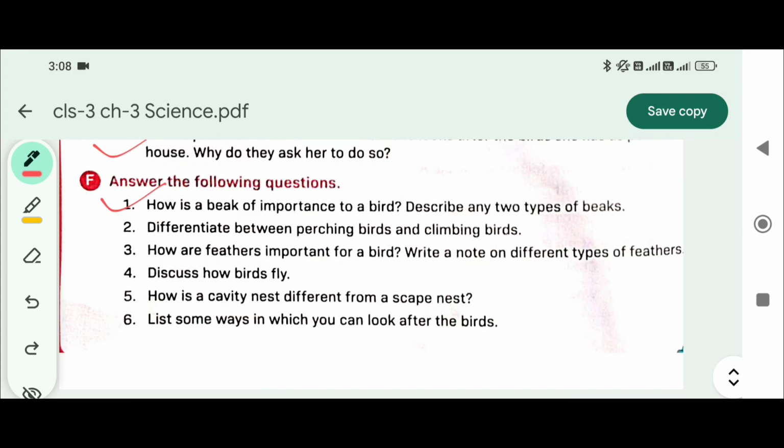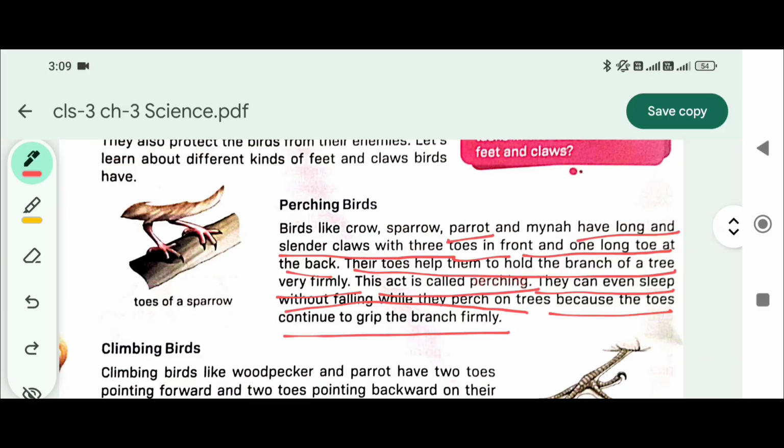F1. Question number 2, differentiate between perching birds and climbing birds. Perching birds like crow, sparrow, parrot, myna have long and slender claws with 3 toes in front and 1 long toe at the back. Their toes help them to hold the branch of a tree very firmly. This act is called perching. They can even sleep. Write all of this for perching birds.